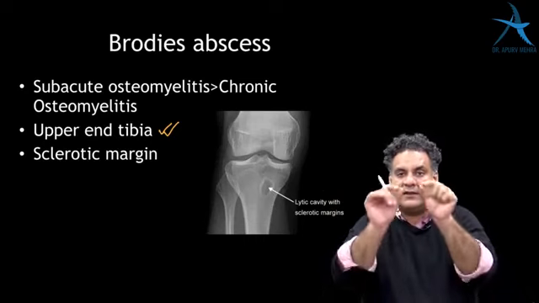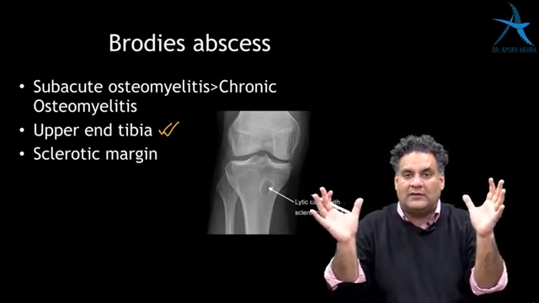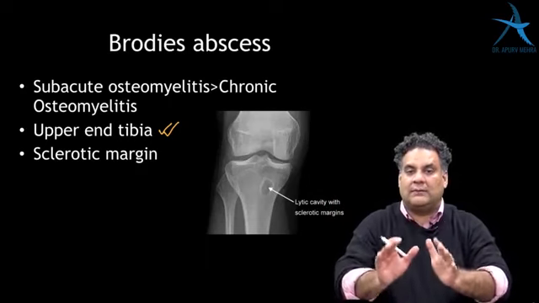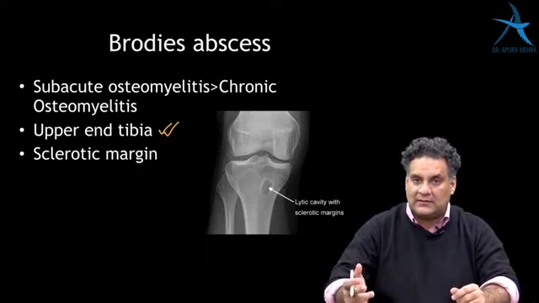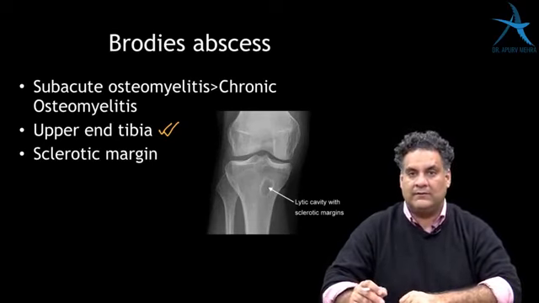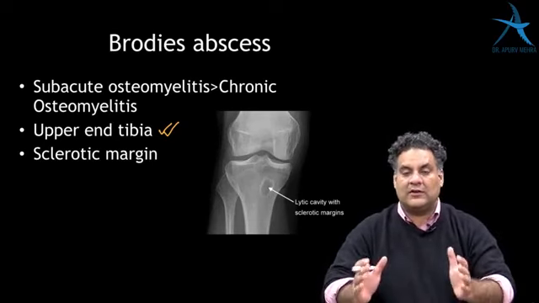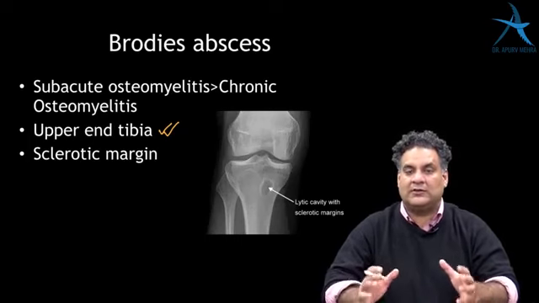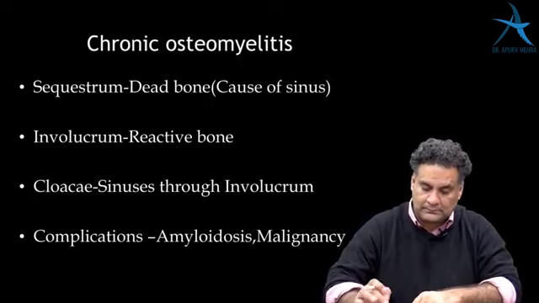In Brodie's abscess, the sclerotic margin indicates the body's immunity is trying to stop it. It means it will only be seen in an immunocompetent host. It means that it will not be seen in an HIV positive individual, which is very, very important. This is one of the questions. Brodie's abscess was asked in the NB pattern 2019 January exam.